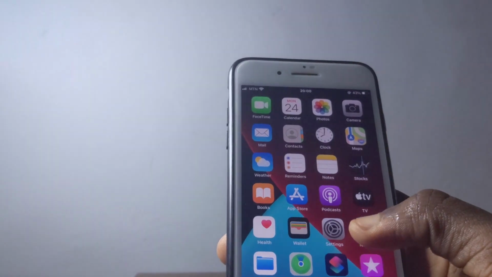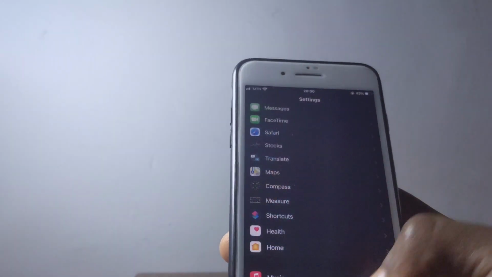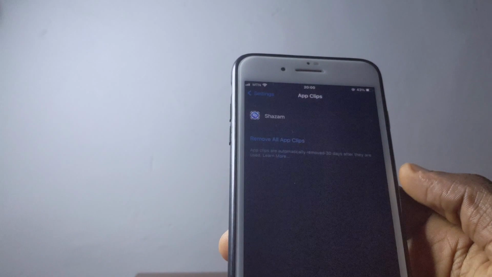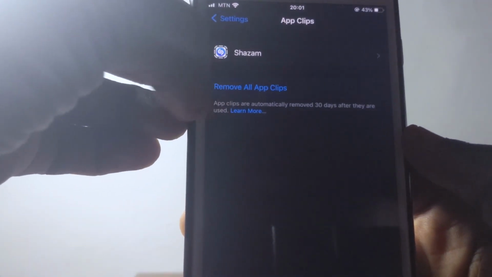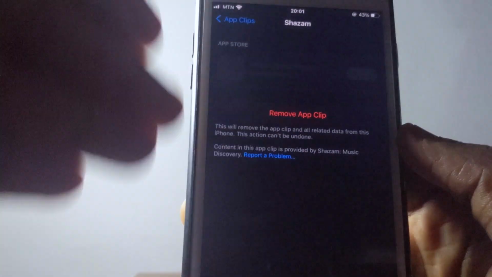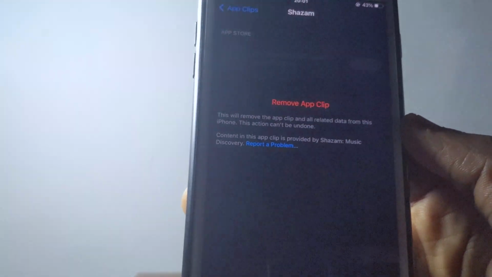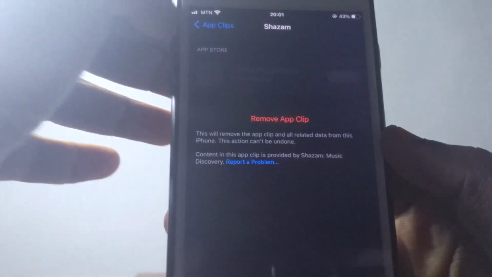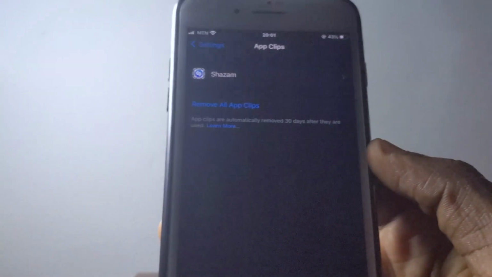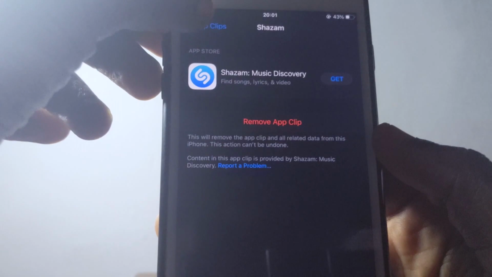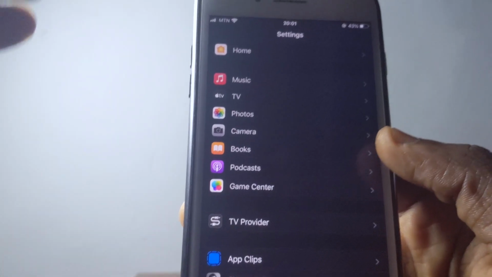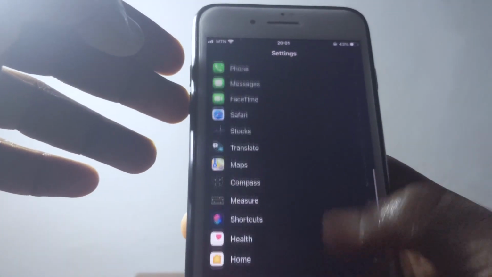So after you have been able to find the song on Shazam, you go to your settings, and then you click on App Clips. You're going to see it right here, and then you can choose to remove all clips, or you tap on it and you're going to see remove app clips, and basically that is one nifty thing you're going to find. So Shazam is going to be there, and you can tap here and get an application right away from there. So that is one nifty feature you're going to find on iOS 14.6.